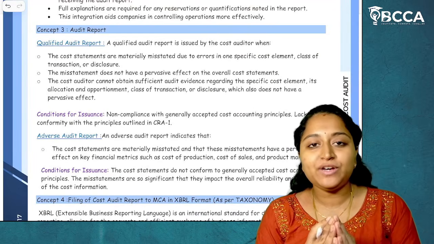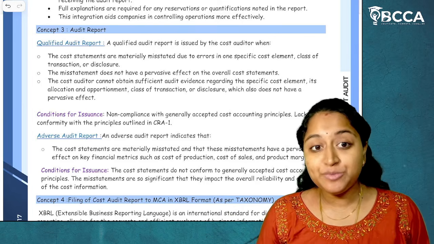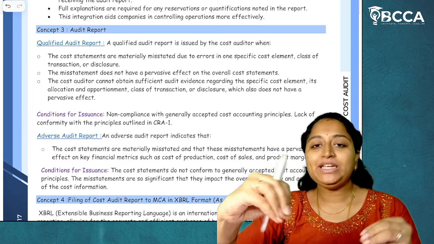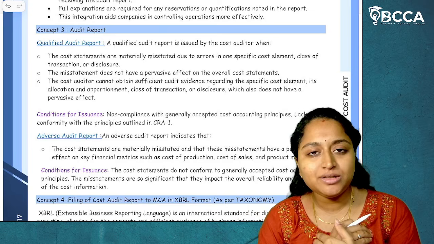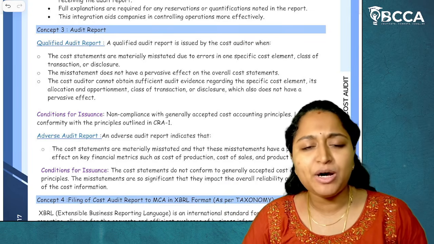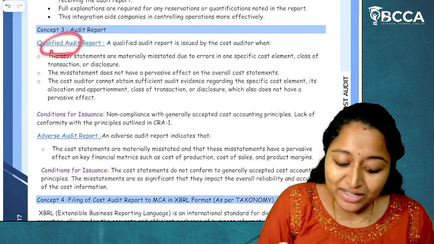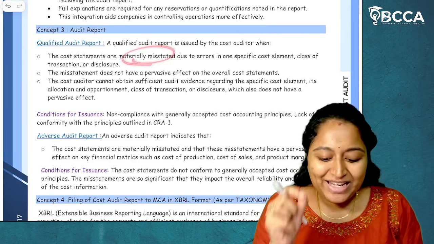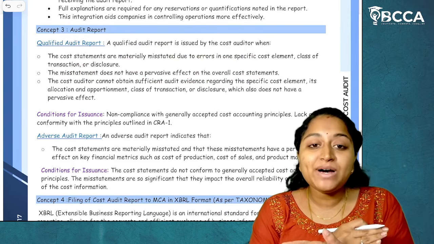Audit reports can be given in different formats; there are different types of audit reports. If the auditor doesn't have any observations to report, all the entries made and all the information are true and fair, and there isn't anything to complain about, then they will give an unqualified report. Now, when will they give a qualified report? When a cost auditor has come across any material item which is misstated and the misstatement does not have a pervasive effect.